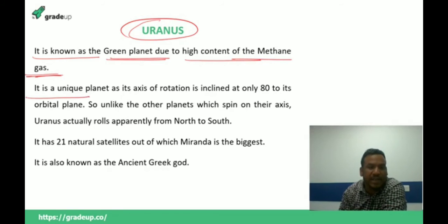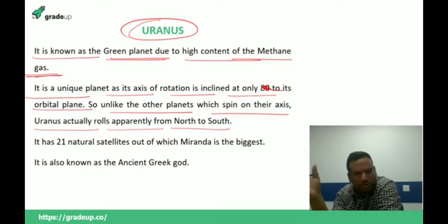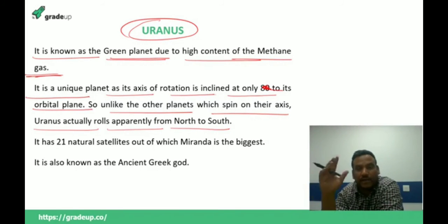It is a unique planet as its axis of rotation is inclined to its orbital plane. So unlike the other planets, on this axis Uranus apparently rolls from north to south. So you don't have to learn about this. Always remember that it is an exception. Always remember that Venus and Uranus are the two planets which are the exceptions of the solar system because they do not move in the anti-clockwise direction.